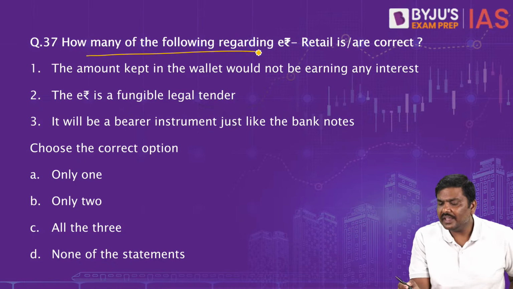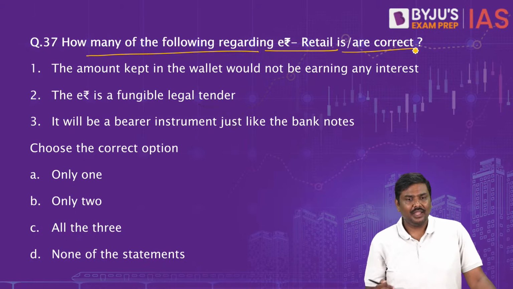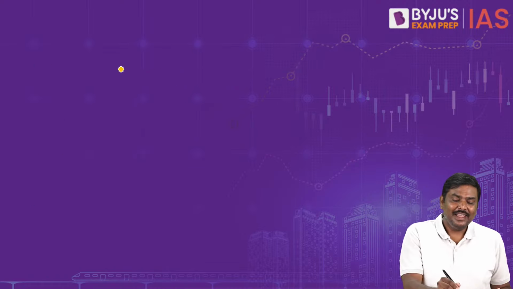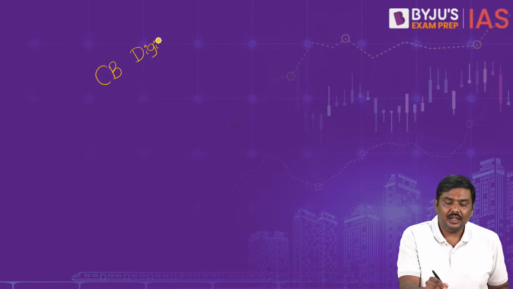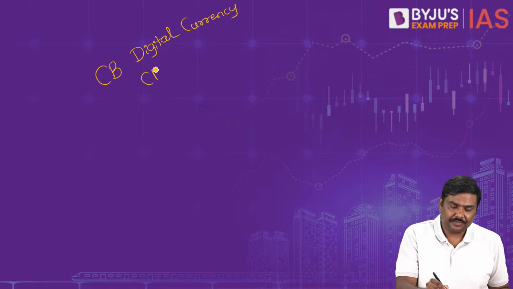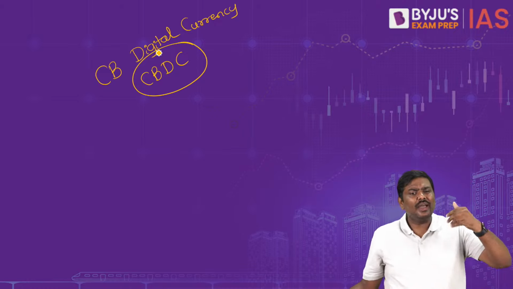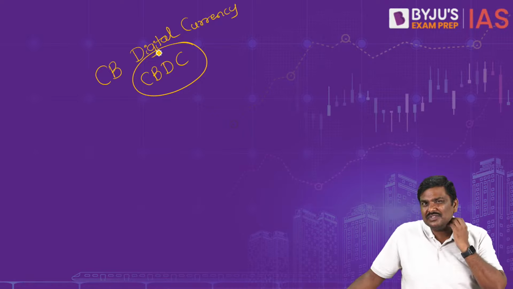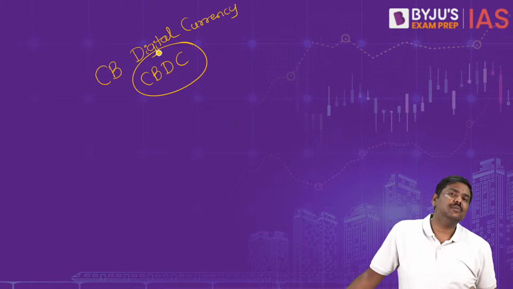How many of the following regarding e-rupee retail is or are correct? E-rupee retail. Please understand, what is e-rupee? Concept of e-rupee. It is a central bank digital currency, in short called CBDC. Now, India is not the first country to introduce the concept of CBDC. Many countries are discussing, and many countries already have introduced the concept of CBDC.